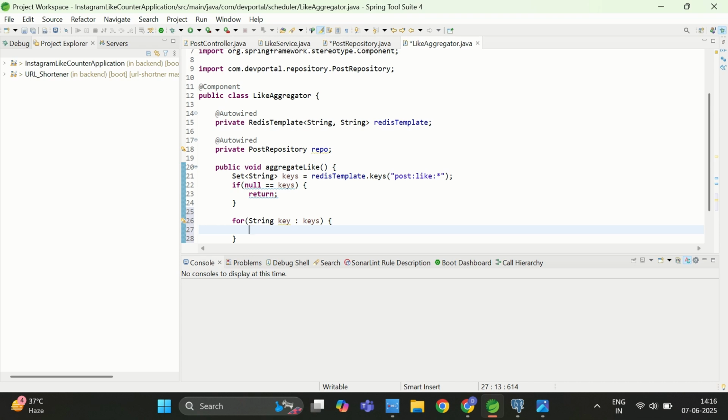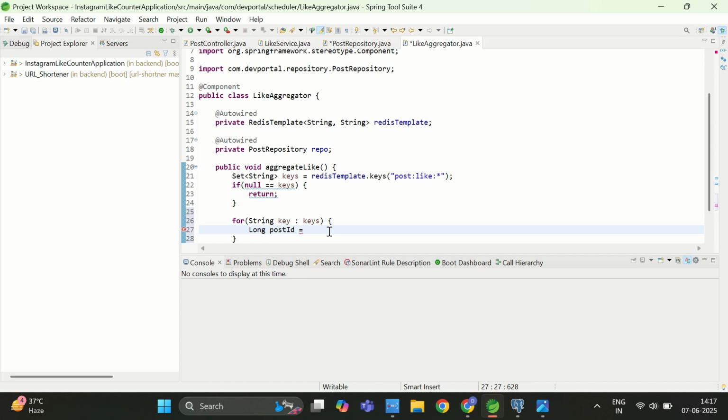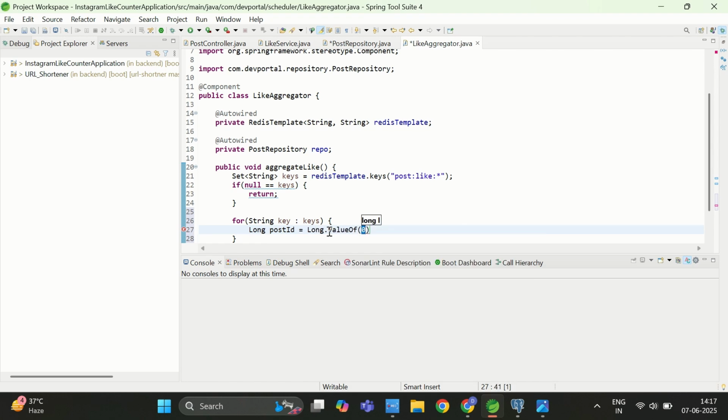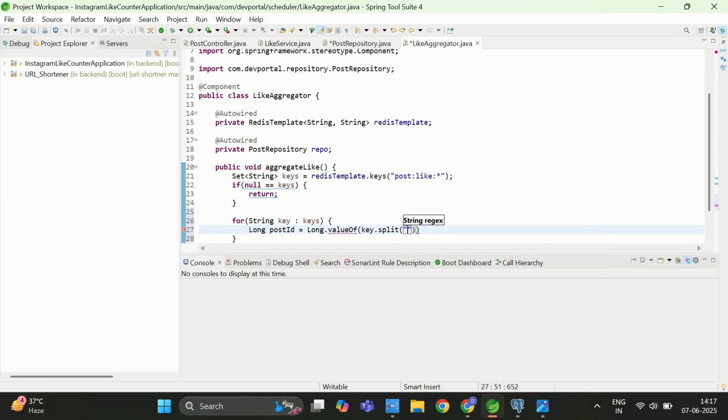So first let me extract the post ID, because I am going to update the like count for the particular post. It will be of long data type, so postId equal to, and this post ID will come from the key itself, because if you see here I mentioned 101, that is the post ID. So this thing we will extract from this string. I will write Long.valueOf, and it is expecting one string argument, and that string argument will come from key, and here I will use the split method and split the data using colon.